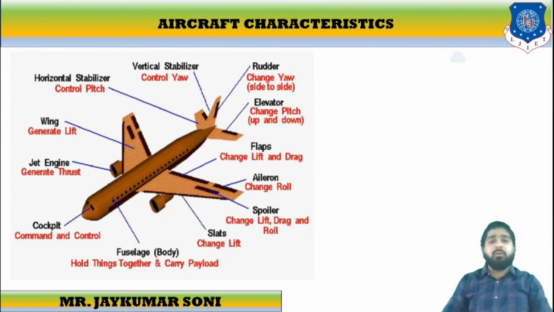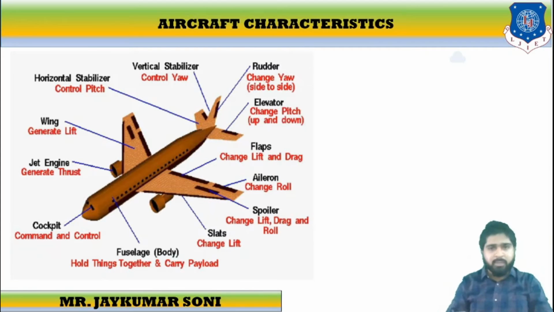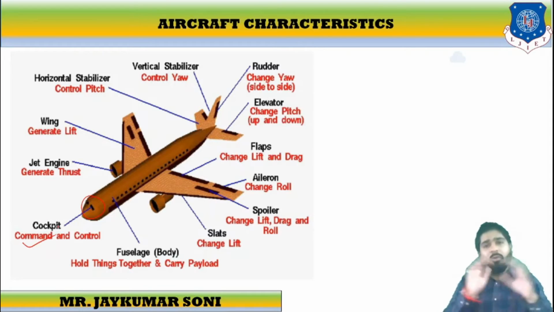Now let us discuss certain aircraft characteristics. Mostly it is not given in your syllabus, but it is required to be learned in order to get thorough knowledge of airport transportation or air transportation. So let me brief you: this is the section where the cockpit of the aeroplane is situated, which is used to command and control the whole aircraft.